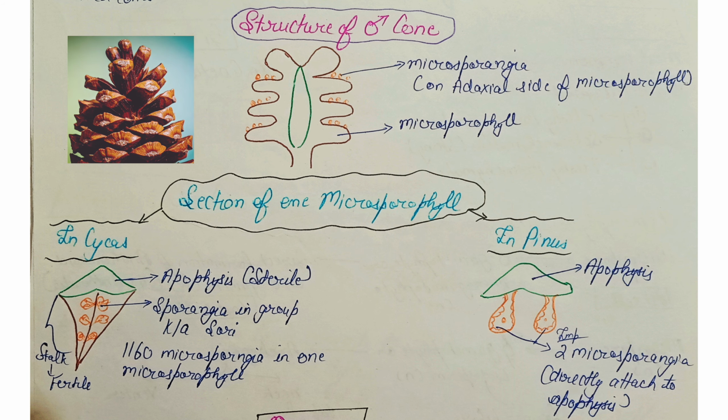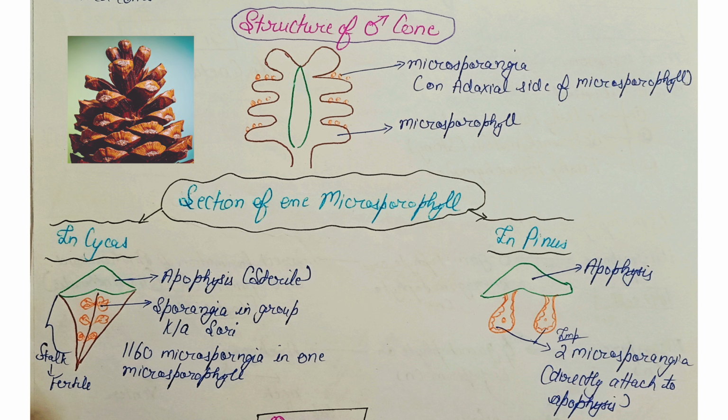Here the diagram of male cone is shown. The male cone is formed on the adaxial side of microsporophyll. If we cut the section of one microsporophyll, we can see different parts here. In Cycas, the apophysis and stalk region is seen. Apophysis is the sterile part and the stalk is the fertile part, where the sporangia are present.